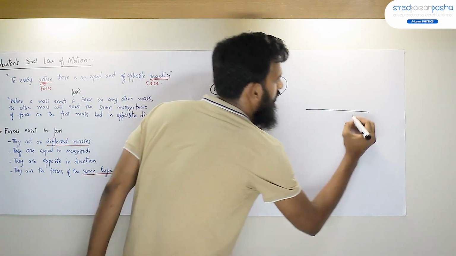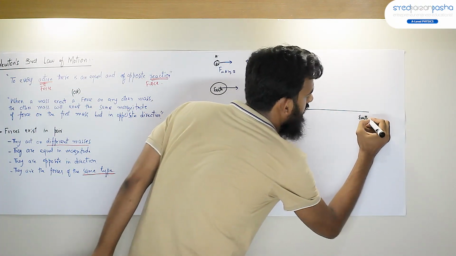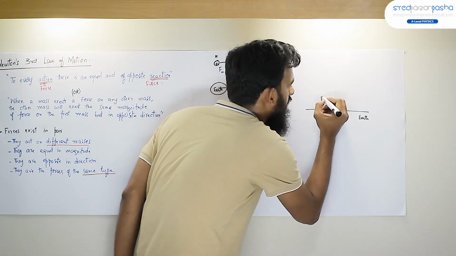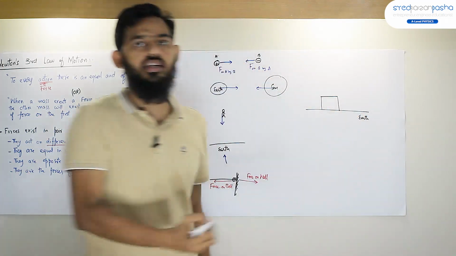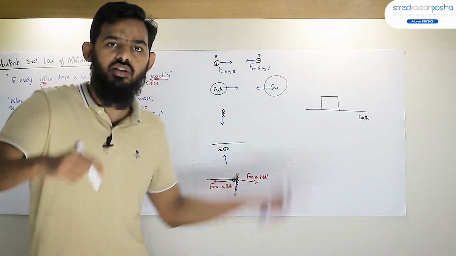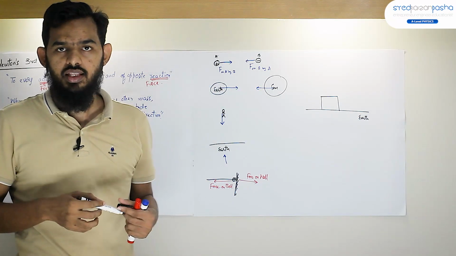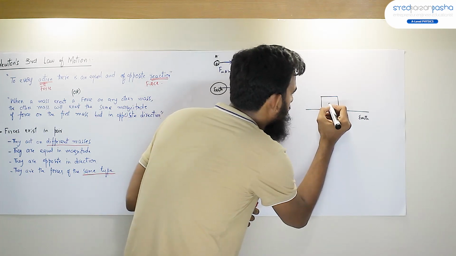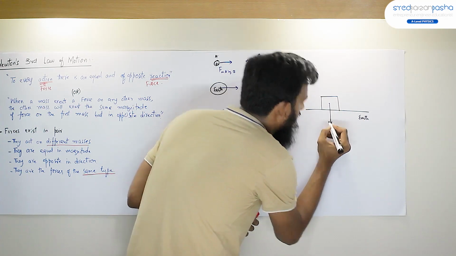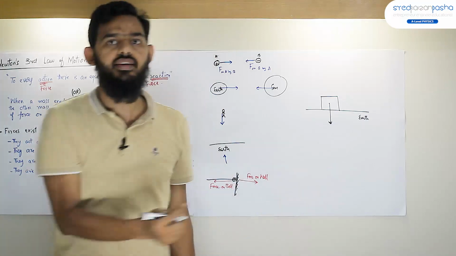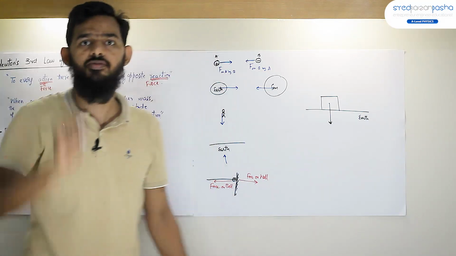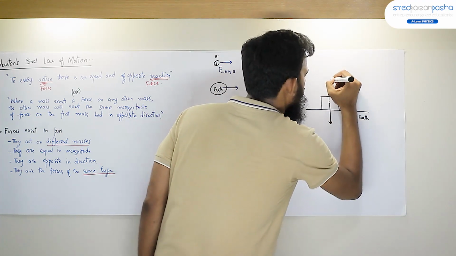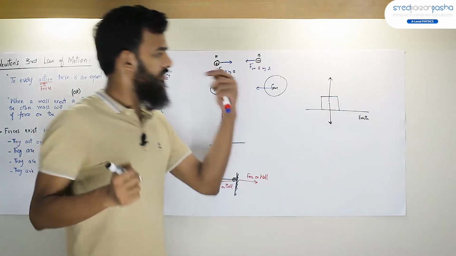You see, this is the surface of Earth, and on this surface I have a mass placed. What happens is that this mass has two forces acting on it: its weight acting down and the normal reaction acting up.